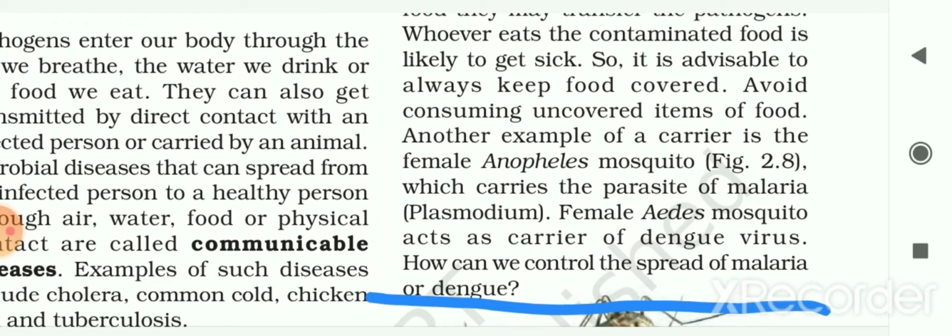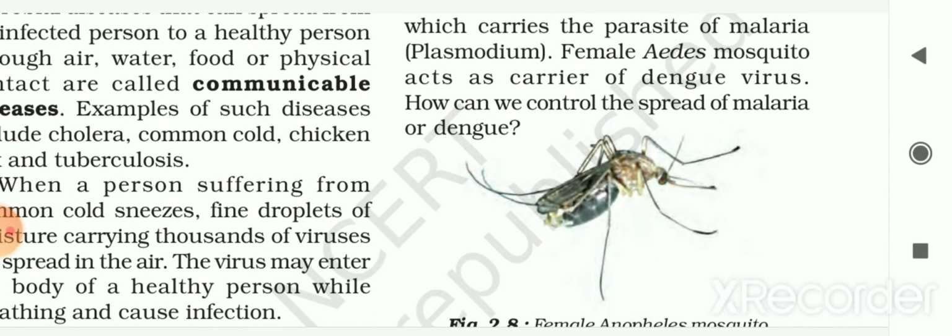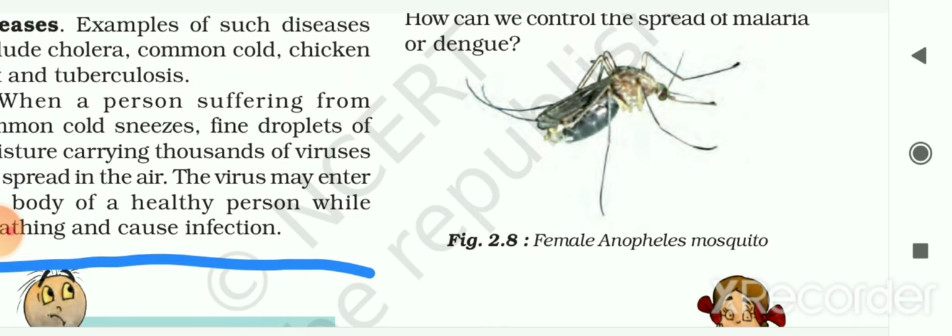So this parasite, Plasmodium, is carried by the Anopheles mosquito. And the female Aedes mosquito acts as the carrier of the dengue virus. So now the question is, how can we control the spread of malaria and dengue? Here the female Anopheles mosquito is given to you in this picture.